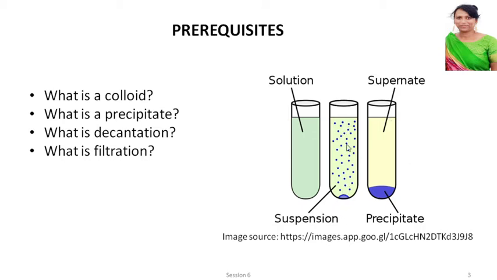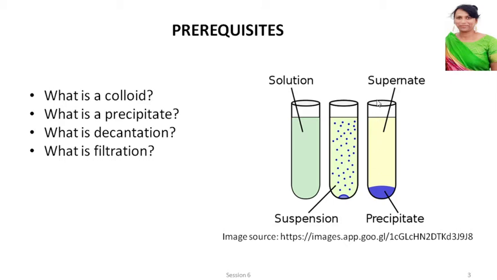And then when these suspended particles settle down, this is called a precipitate and this is called the supernatant. The colloidal solution is in between a clear solution and a suspension. That is a colloid. A precipitate is formed after settling of the suspended particles.